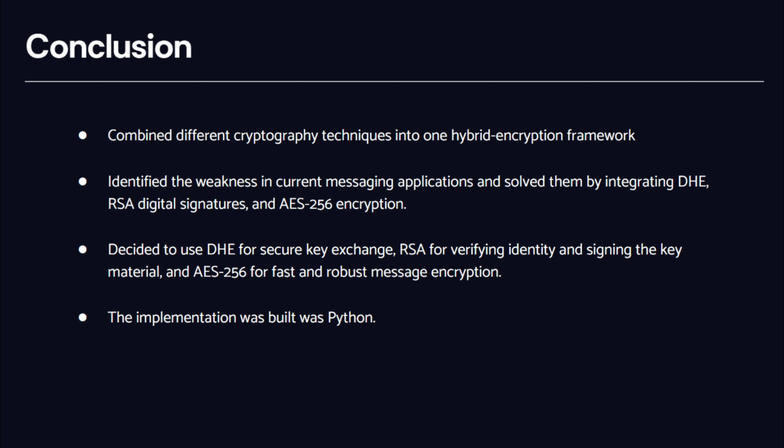Together, all three components offer confidentiality, authentication, and strong protection against MITM, also known as man-in-the-middle attacks. We decided to use DHE for secure key exchange, RSA to verify identity and sign the key material,